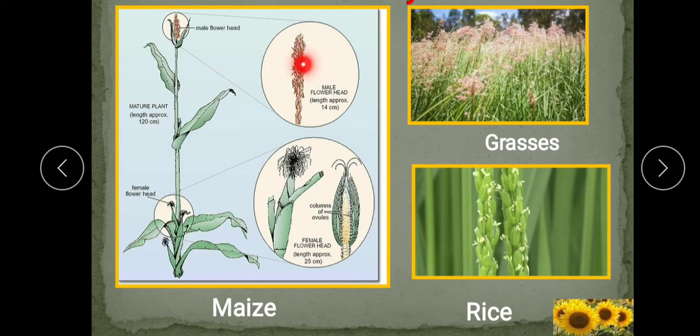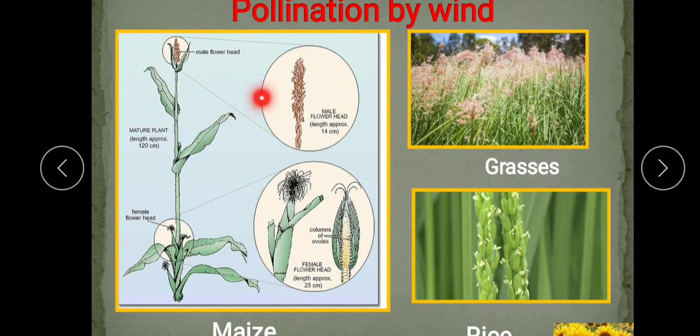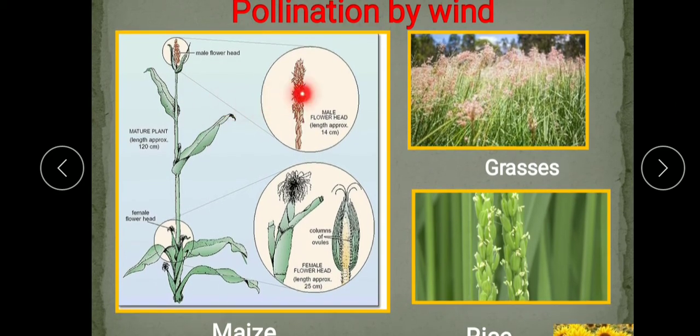Most wind pollinated flowers are small and have dry and light pollen grains, which can be easily carried by wind. Pollen grains are produced in large quantities. Why? Because at least some will have a chance to reach the stigma. So, there are chances of wastage. That is why they are produced in large quantity, so some of the pollen grains can reach the stigma.